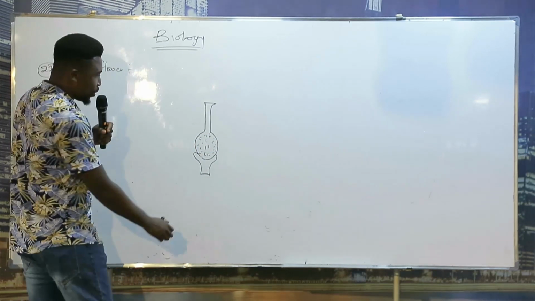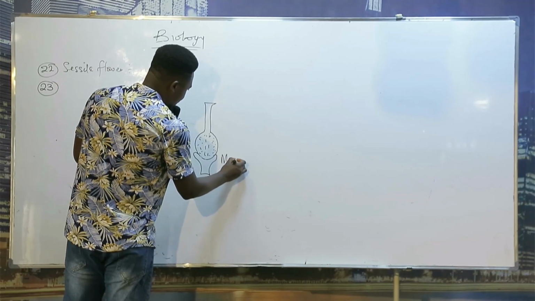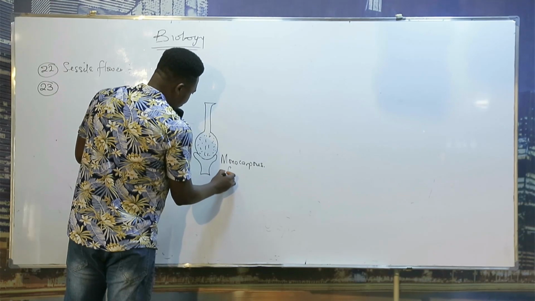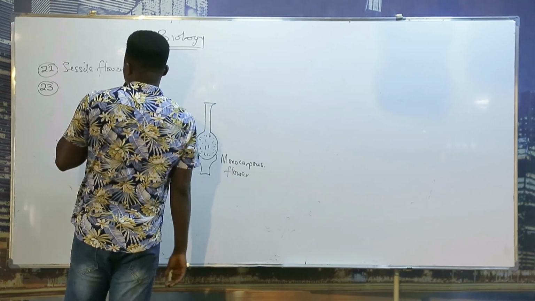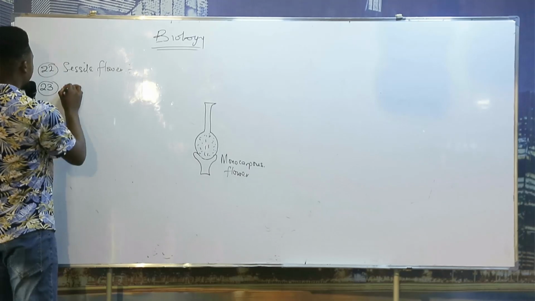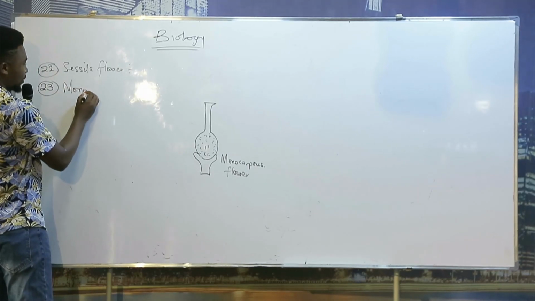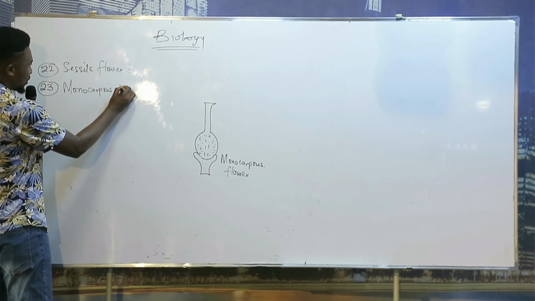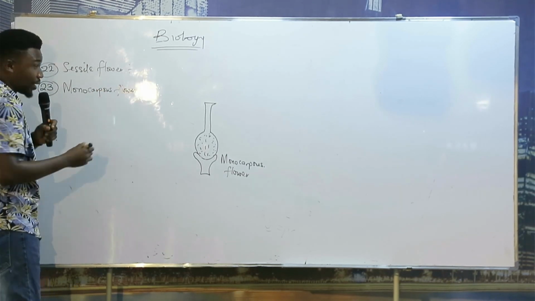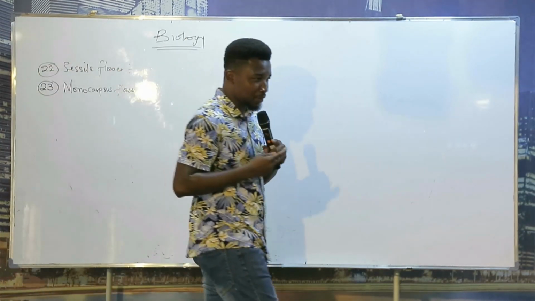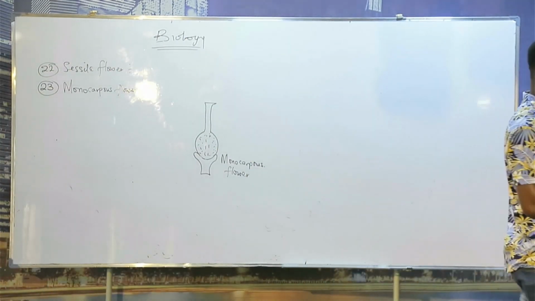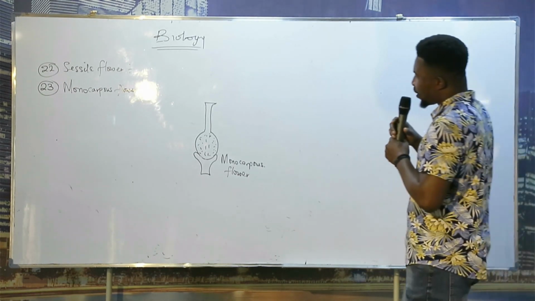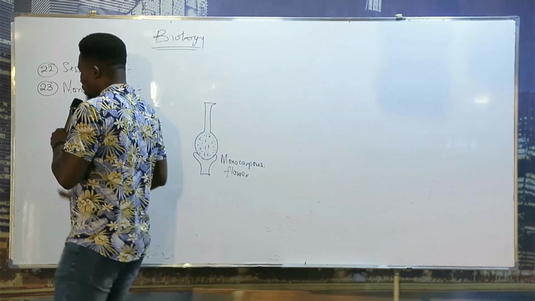This is what we call a monocarpous flower. So the 23rd term is monocarpous flower. What is a monocarpous flower? It is a flower that has a single ovary, right? It's a type of flower that has a single ovary.